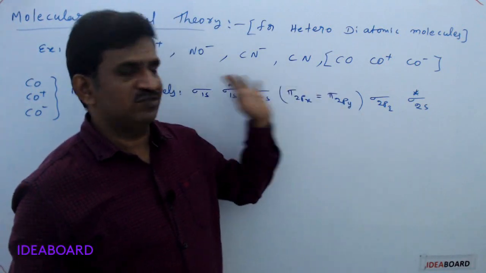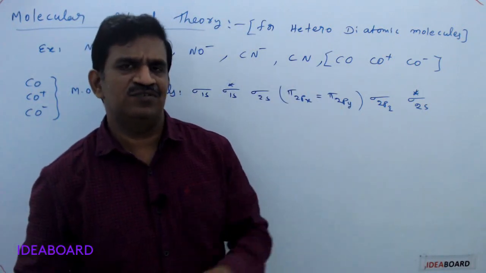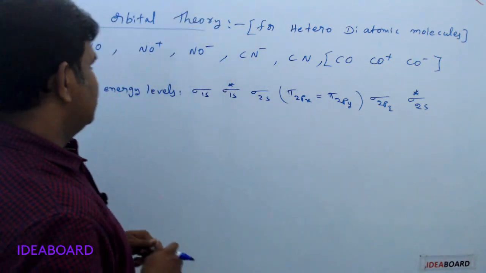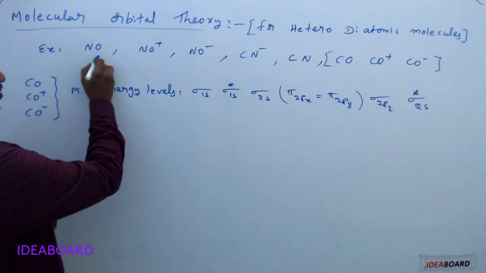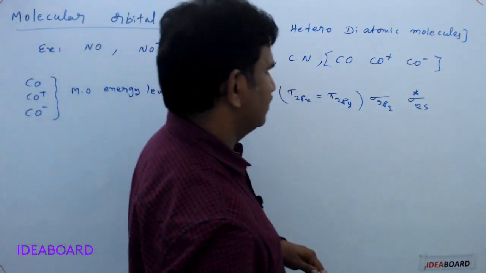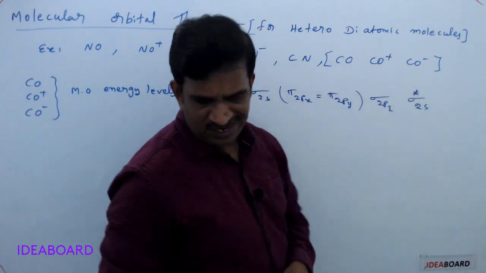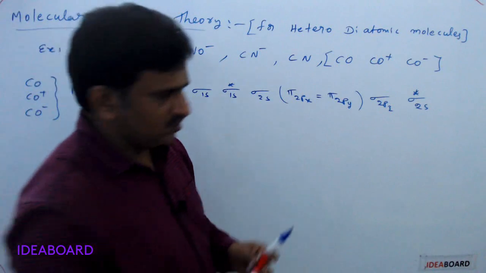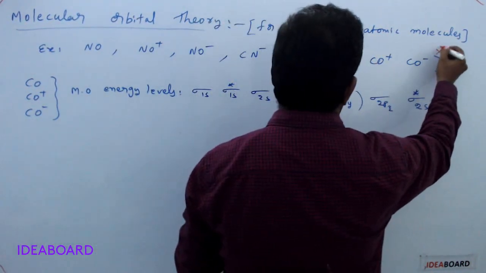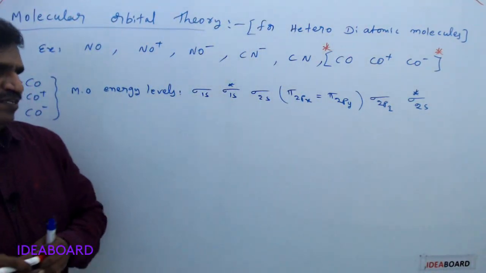It is also not in our syllabus actually, but rarely they ask in some objective examinations. Better to know about this. The heterodiatomic molecules we are taking are NO, NO plus, NO minus, CN minus, CN. CO plus and CO minus I put in brackets because these are very rare and have an exceptional configuration. You remember it like this.